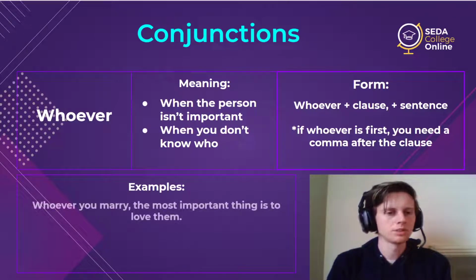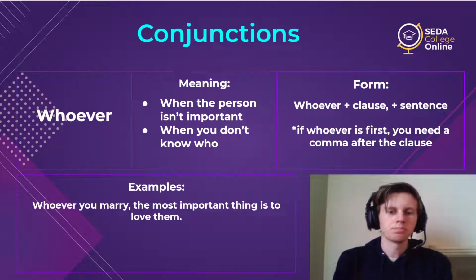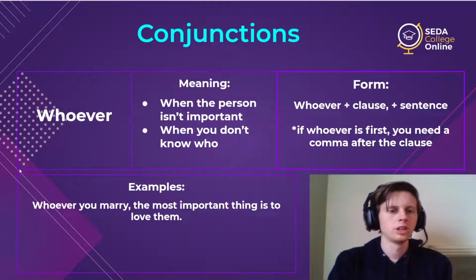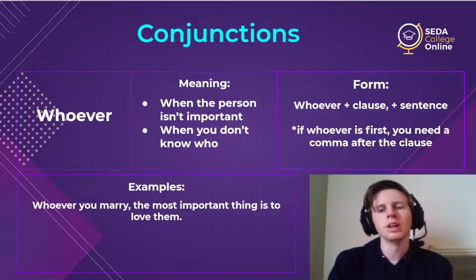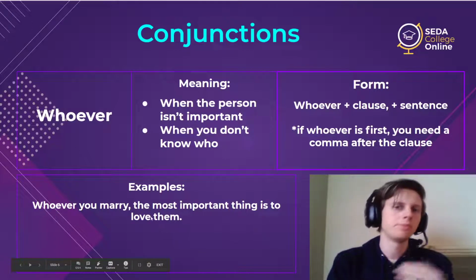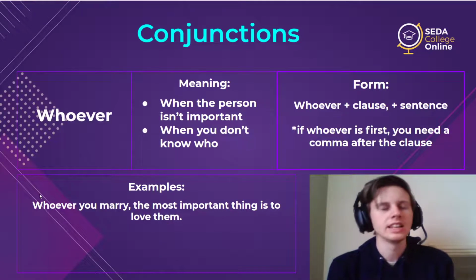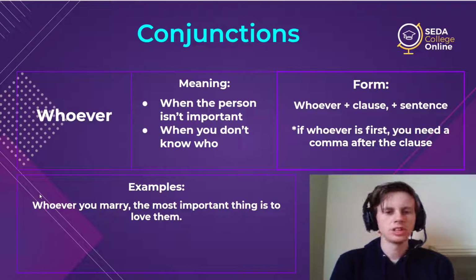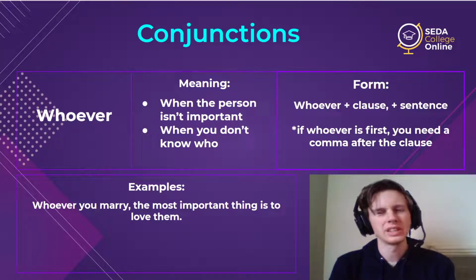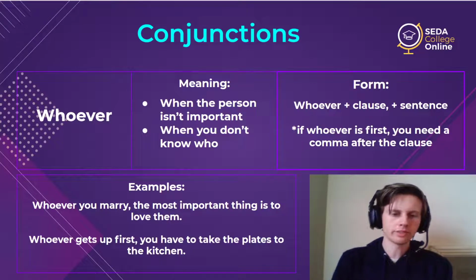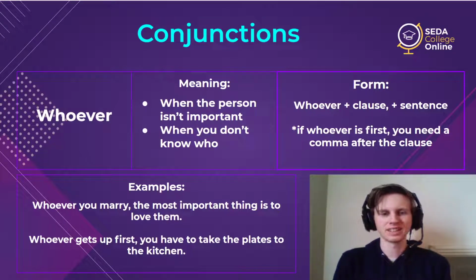So some examples. Whoever you marry, the most important thing is to love them. So here we have a clearly complex sentence with two clauses. You marry, subject verb. The most important thing is to love them, sentence. And we're connecting them with whoever. So any person, whatever person you marry, the most important thing is to love them. Or, whoever gets up first, you have to take the plates to the kitchen.